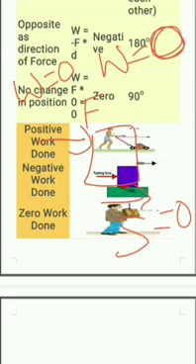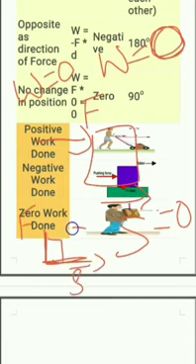Also remember, kids, work done is also 0 when the angle between force and displacement is 90 degrees. So, you need to search for examples where the angle between force and displacement is 90 degrees. In that case, the work done is 0.